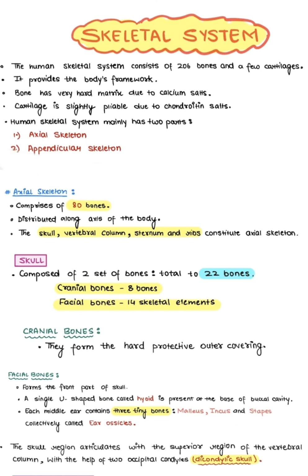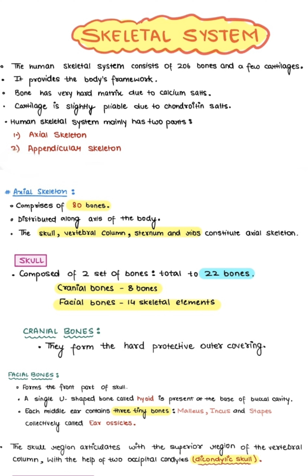Hi, today we are studying the skeletal system. The skeletal system consists of two things, a framework of bones and a few cartilages. In an adult, there are 206 bones. Bones have a very hard matrix due to calcium salts, while cartilage has a slightly pliable matrix due to chondroitin